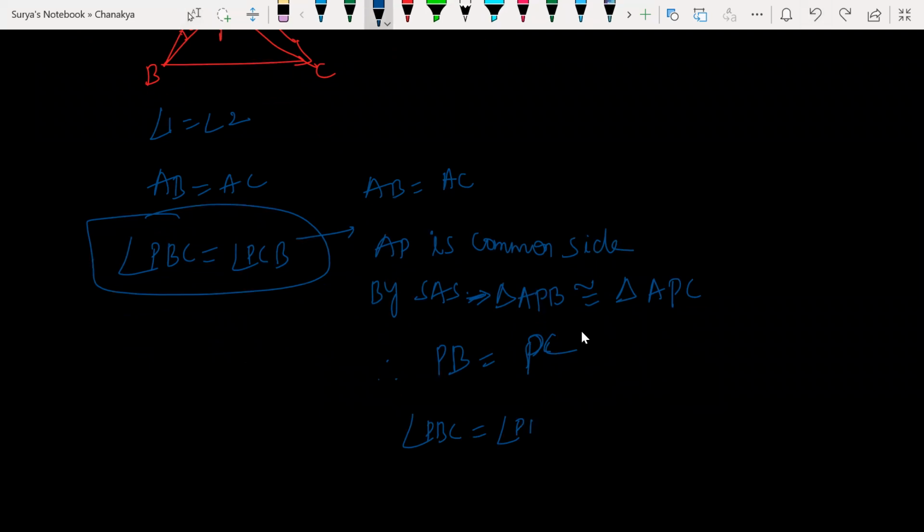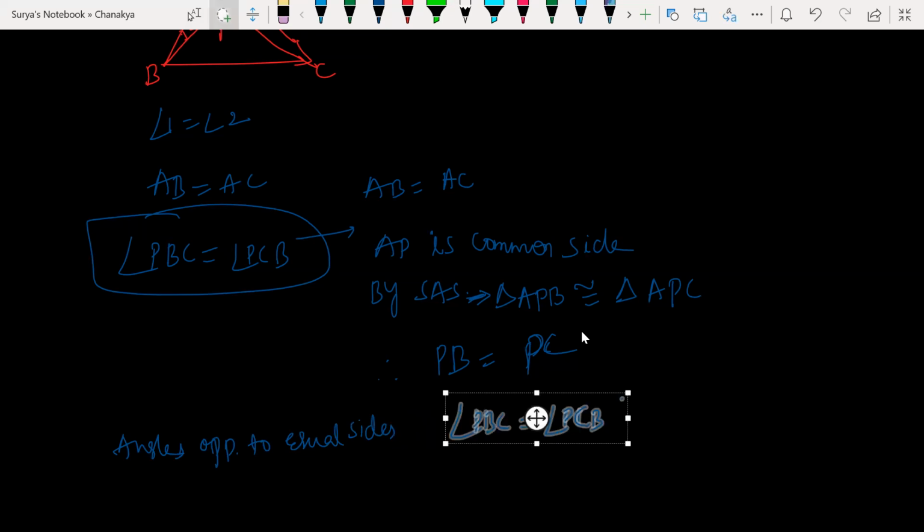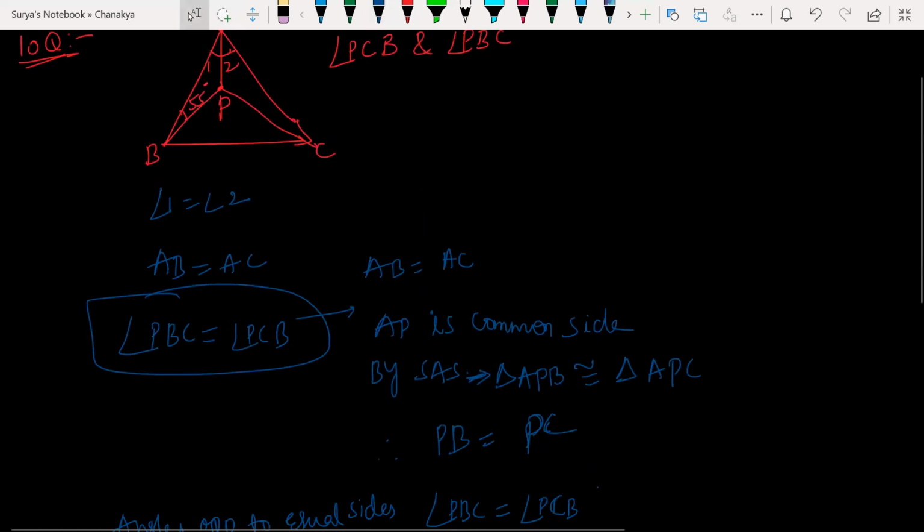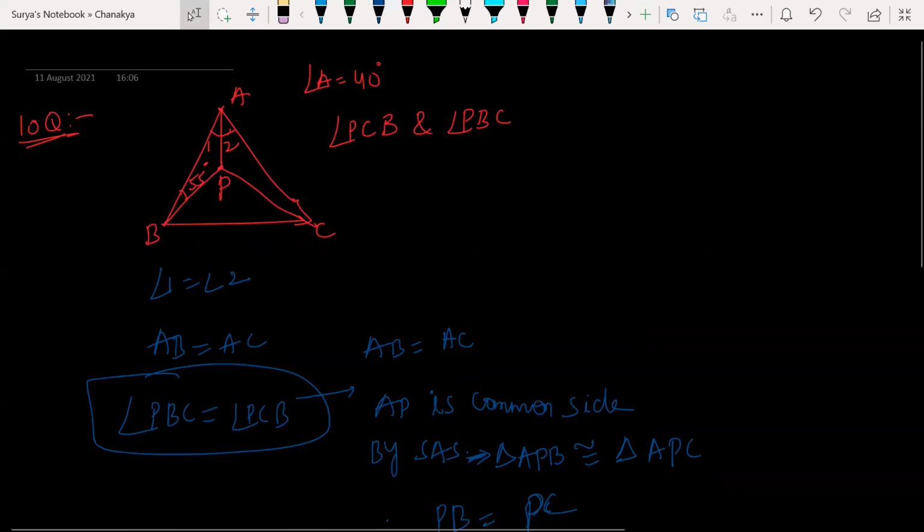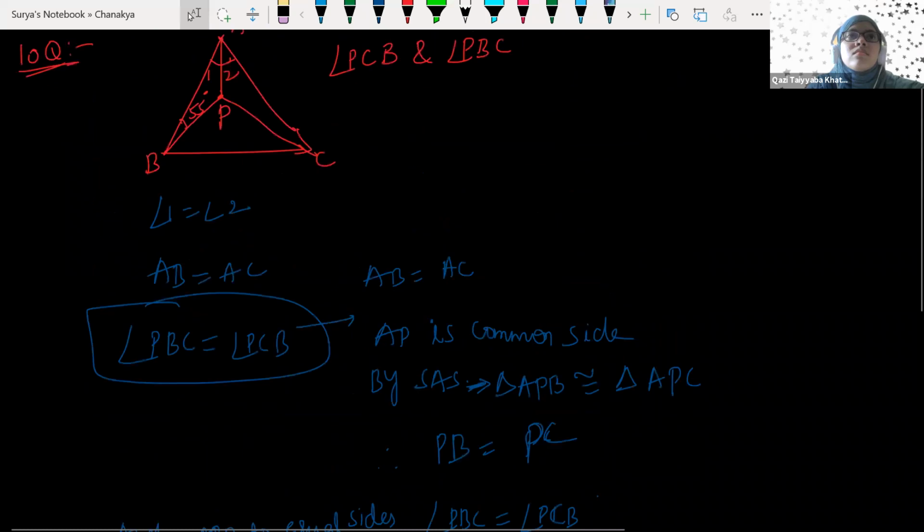PBC is equal to PCB. अरे ये क्या है, देखो ऐसा होता है एक बार. PCB. Yeah, what is this? Angles opposite to equal sides. ये होता है एंगल अपोजिट इक्वल साइड. देखो एंगल्स अपोजिट्स. AB is equal to AC, right? तो बराबर ही है ना. AB is equal to AC.